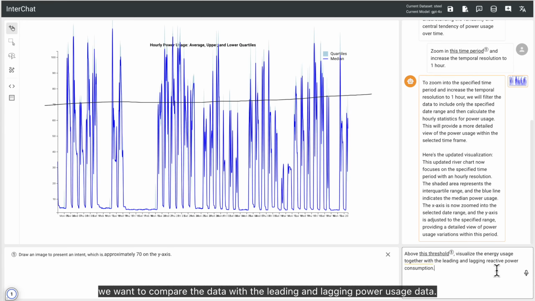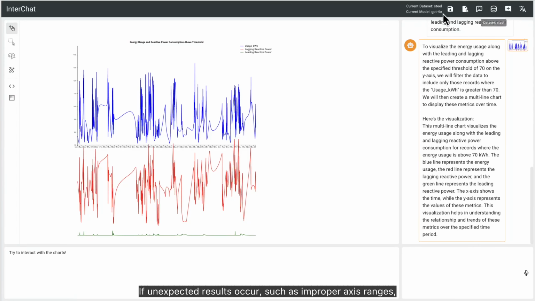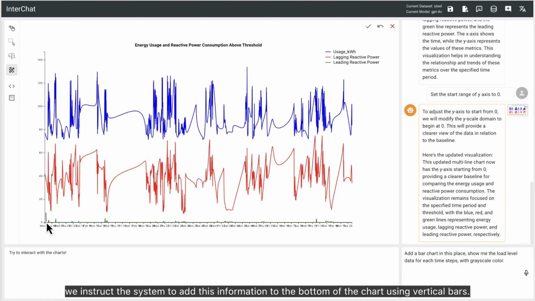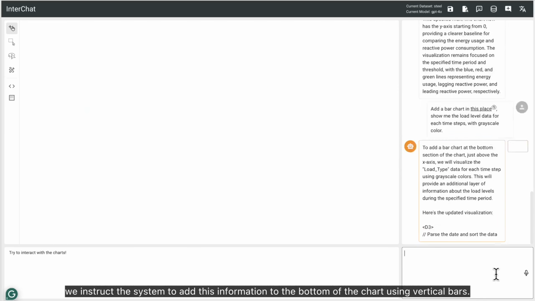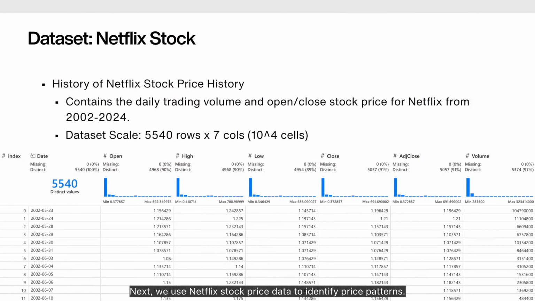Here, we want to compare the data with the leading and lagging power usage data. If unexpected results occur, such as improper axis ranges, we can directly instruct the system to fix the error. Finally, we want to use the load-level data as a reference. By drawing a rectangle on the chart, we instruct the system to add this information to the bottom of the chart using vertical bars.